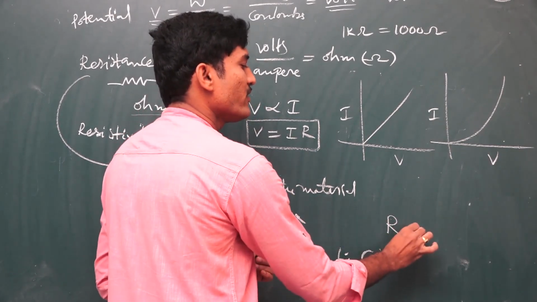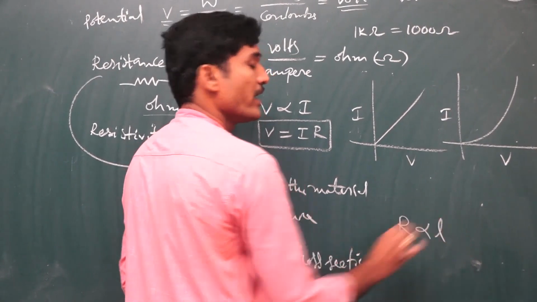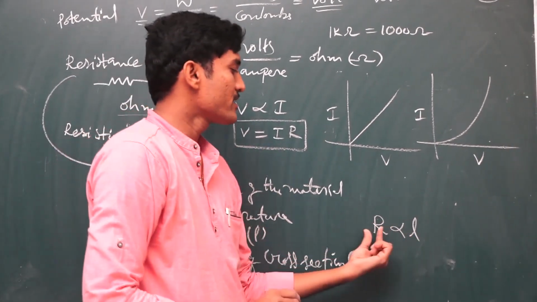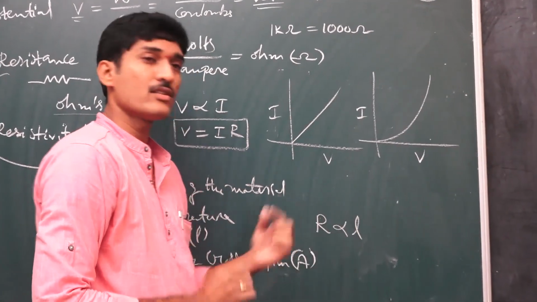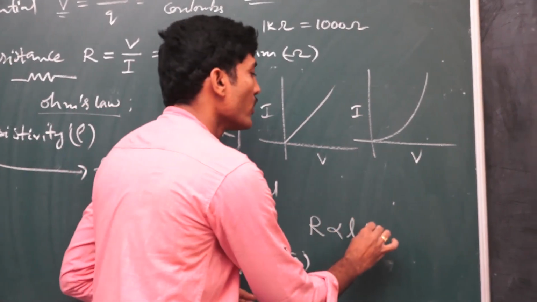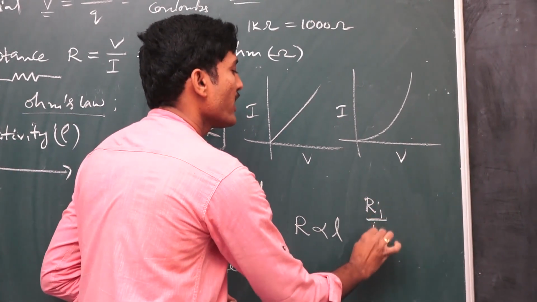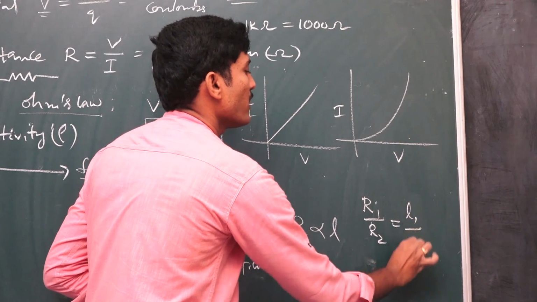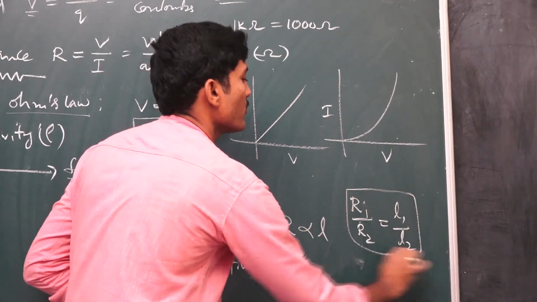We represent the relation between length and resistance as R proportional to L. That means as the length increases, resistance increases. And based on that, we generate one formula, R1 by R2 is equal to L1 by L2, which is useful to solve some problems.